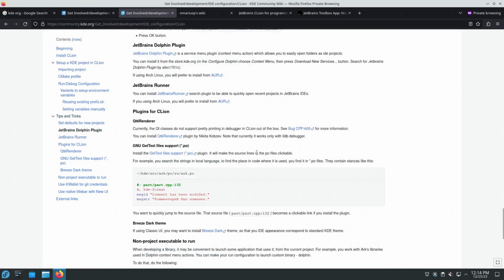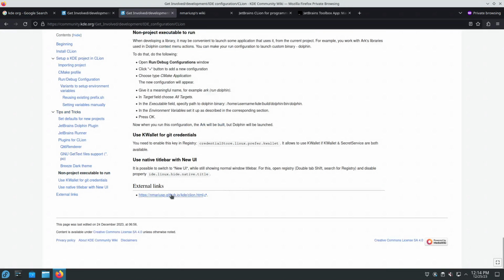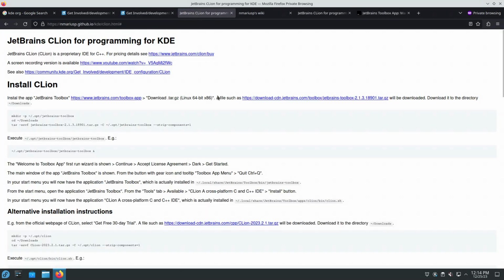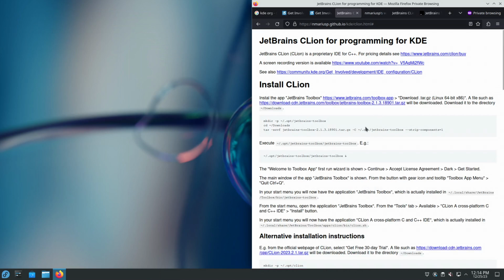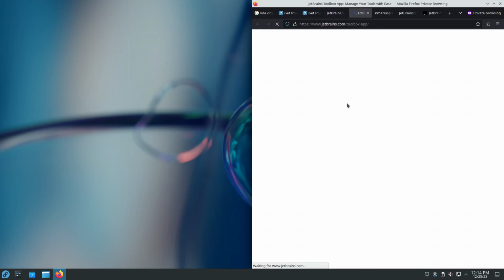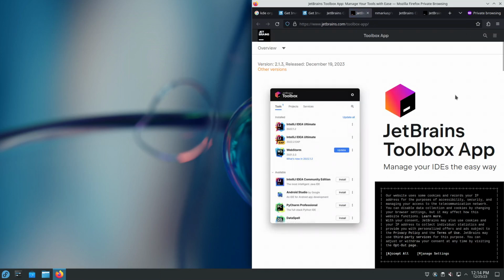Let's go to the end of the page. So there's the external link to my wiki page. Let's keep the instructions on the right half of the screen. So we'll go here. This is the Toolbox app.